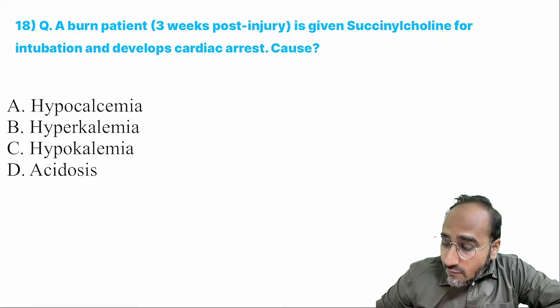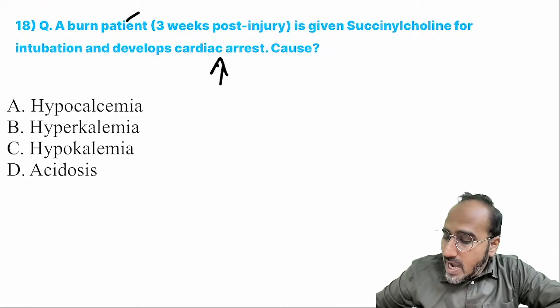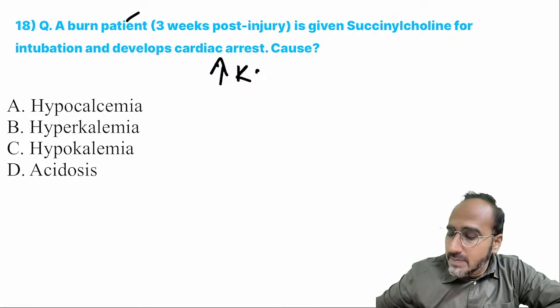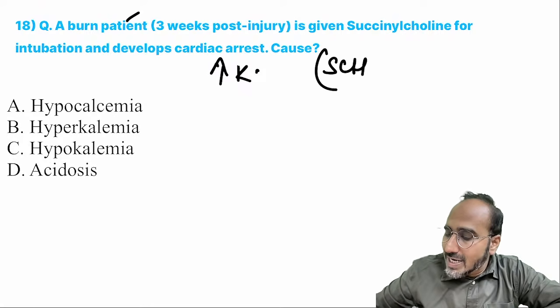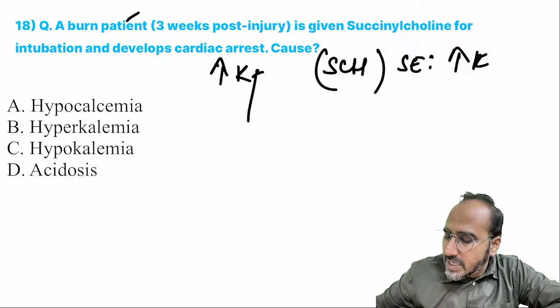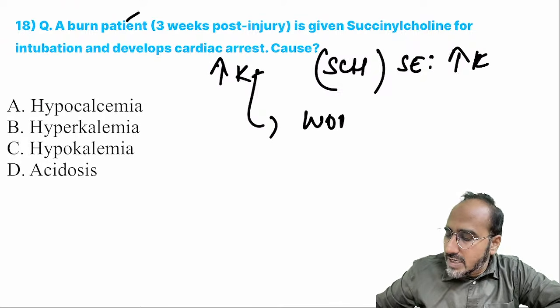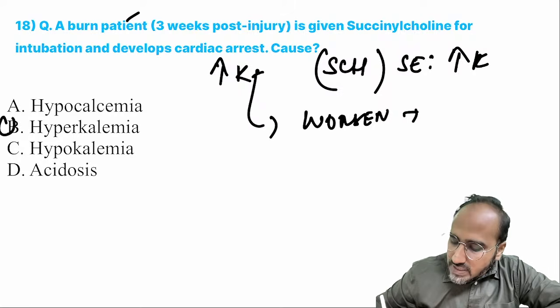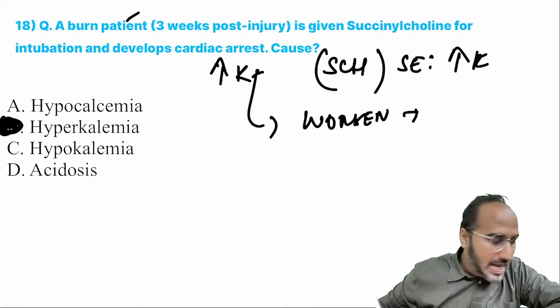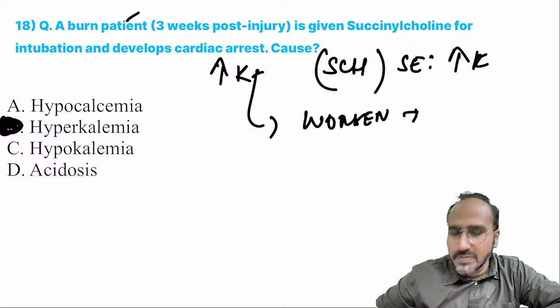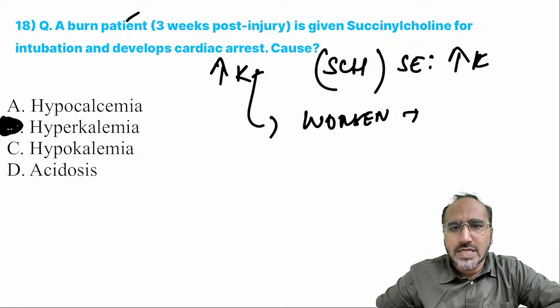Yes. Why? Because remember, the patient is having burns. Burn patient is already hyperkalemic. If that hyperkalemic patient receives succinylcholine as a muscle relaxant, normally the side effect of succinylcholine is it can cause hyperkalemia. But already the patient is hyperkalemic. It will worsen the hyperkalemia, leading to what, guys? Arrhythmias that can cause cardiac arrest. So what's the cause of cardiac arrest over here? Hyperkalemia.